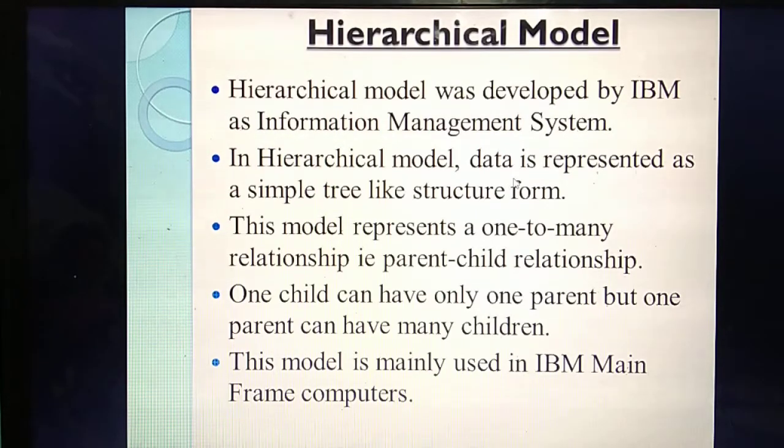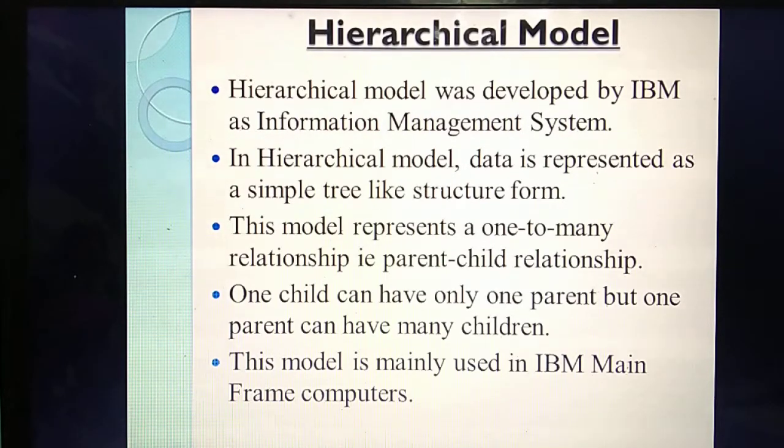But a mother and father will have any number of children. Understand? So this model we are calling one-to-many. Now understand one-to-many parent-child relationship. That is what they are giving. One child can have only one parent, but one parent can have any number of children.